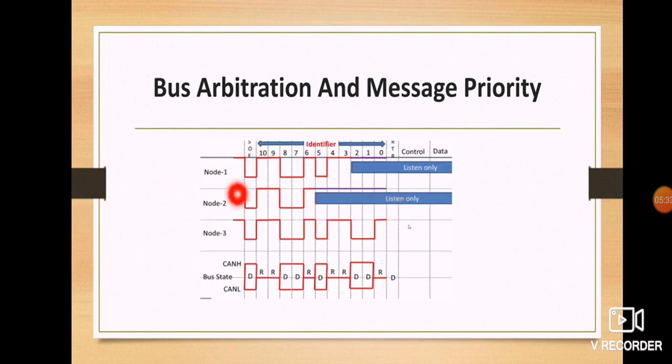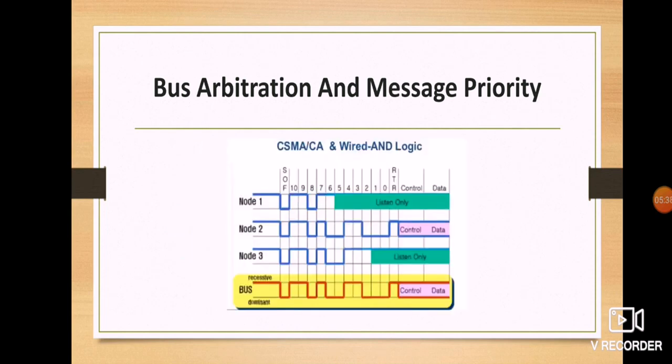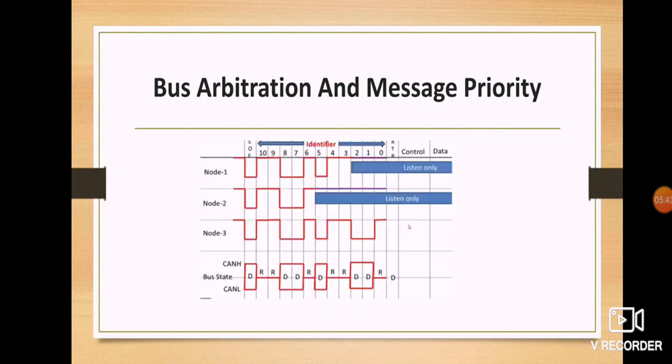So again we have a SOF, that is start of frame. In our previous tutorial you might have understood that there is a differential voltage, a voltage difference in the CAN between CAN high and CAN low. So this can also be defined here: CAN high and CAN low. Here again 0 0 will be dominant, then 1 1 1 will be recessive. So here it will be recessive, then a dominant bit, again recessive, then node 2 will go as a listener, that is, it will go as a slave.